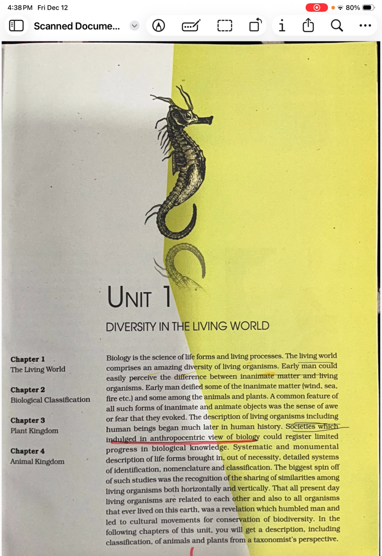Is it clear? So here I just want to tell you that there are two ways how we define the organisms and give a particular status to them in biology: the vertical classification system and the horizontal classification system.